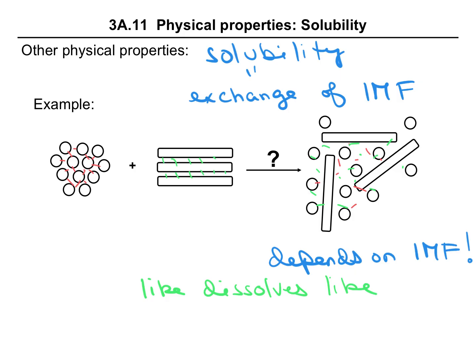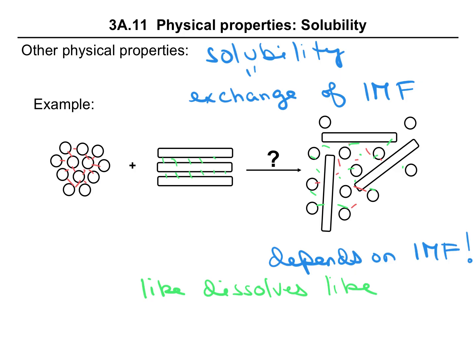On the other hand, if these are held together by a very strong type of intermolecular force, and these are held together by weak intermolecular forces, then the best they can do as a mixture would be the weak intermolecular forces. So in this case, the circles don't want to give up their very strong intermolecular forces to have to settle for weak intermolecular forces.